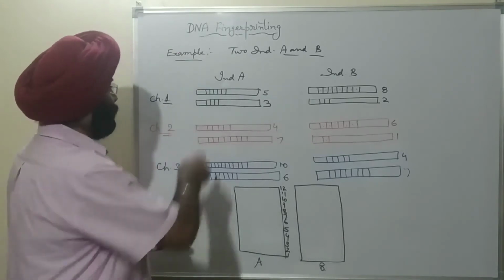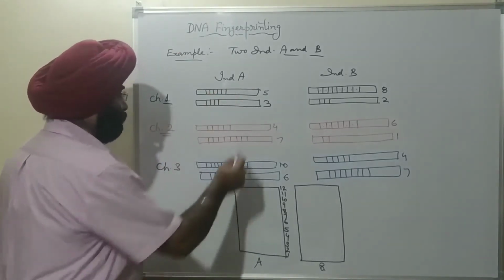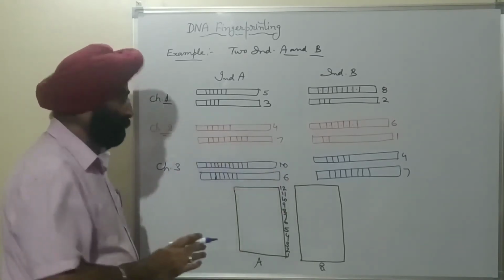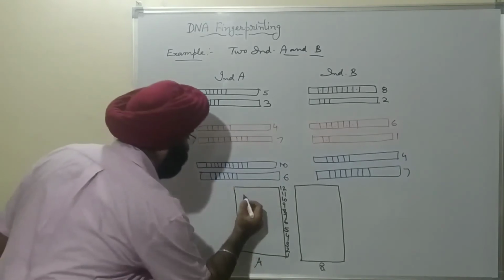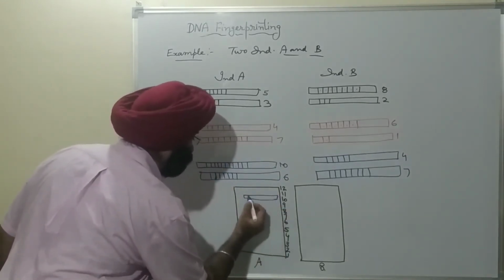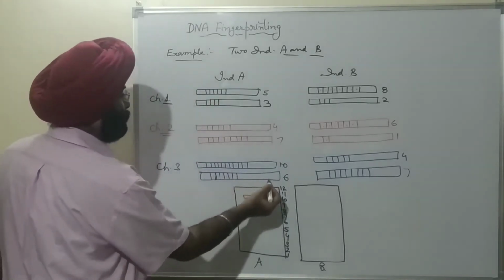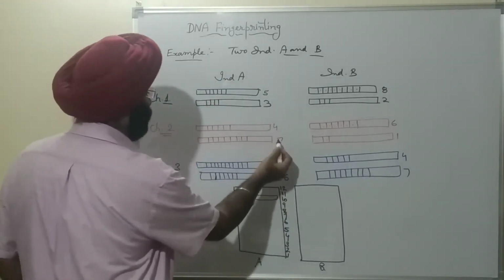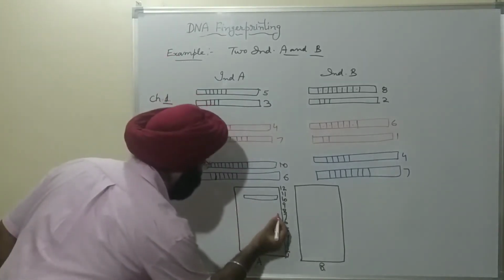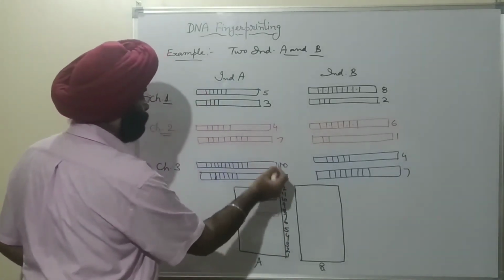Now we will see here in individual A, which one is the higher molecular weight? This is having 10 sequences, and it will show its presence here. After this there is 7, it will show its presence here, and then 6.